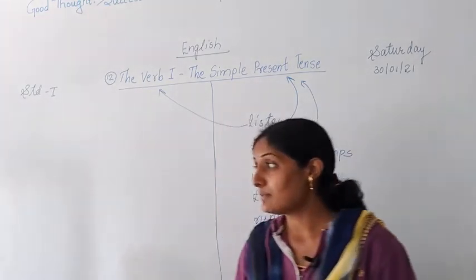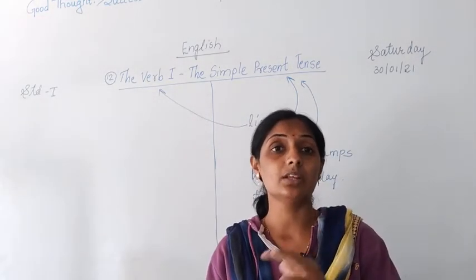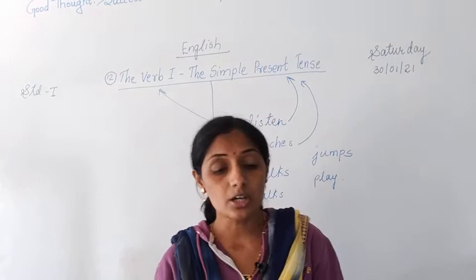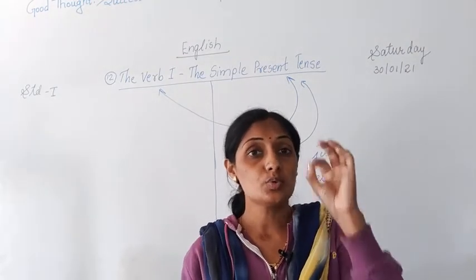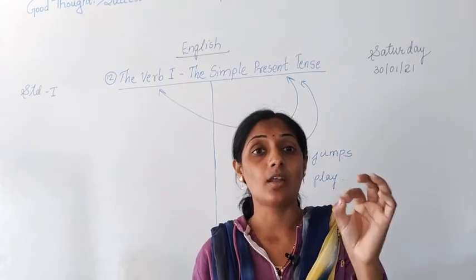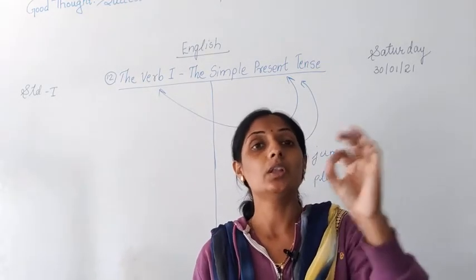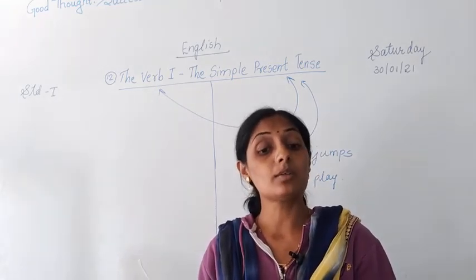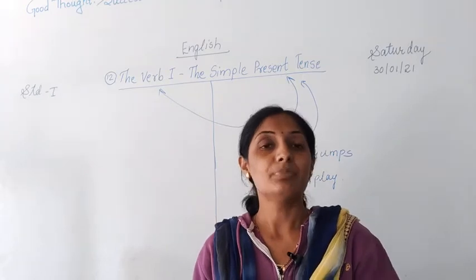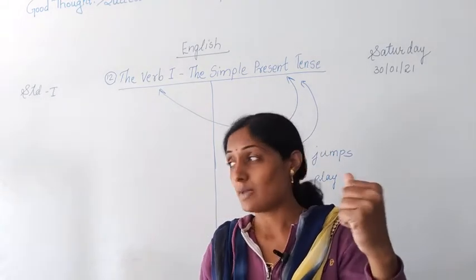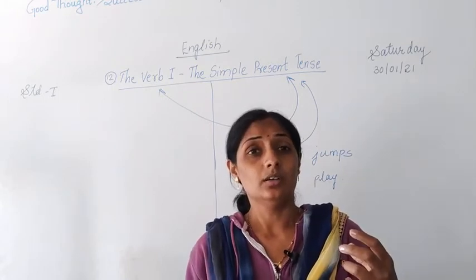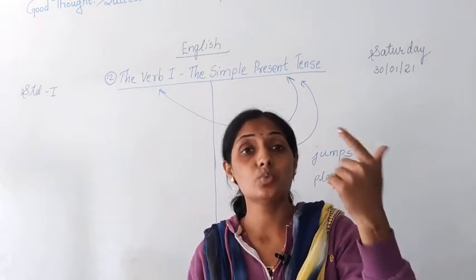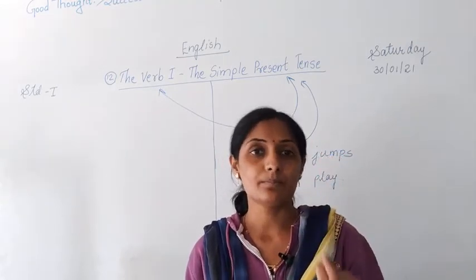So here it is told that in simple present tense there are some examples given in the book. Those examples we will study now. Every sentence must have a verb in it. Till we use a verb in a sentence, that sentence cannot be a complete sentence, or you will not understand the meaning of the sentence. Here it is told that verbs tell us what a person or thing does. If a person does some action, or if we make use of a thing for some particular reason, correct, and in that sentence when we use action words it makes some meaning.